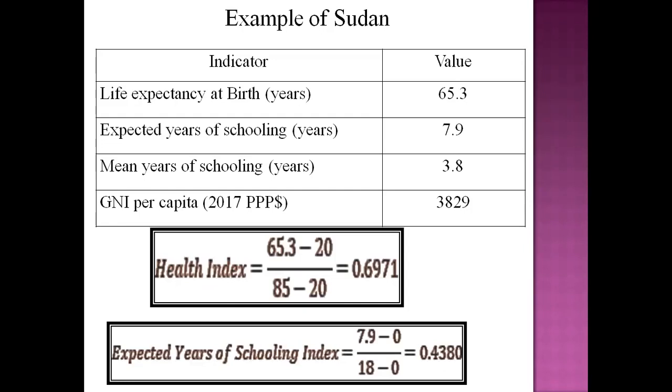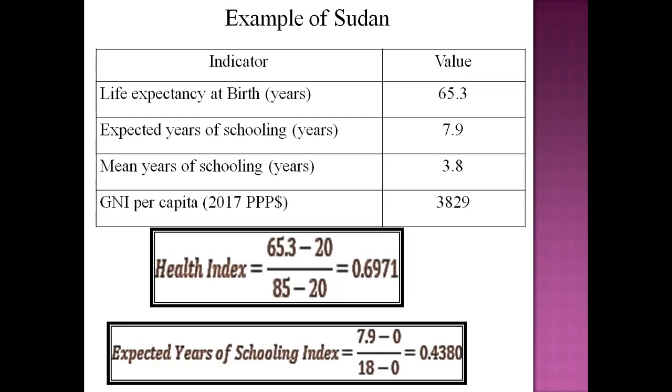Here the actual value is 65.3 minus 20, the minimum value, divided by 85, the maximum value, minus 20, equal to 0.6971, which is less than 1.